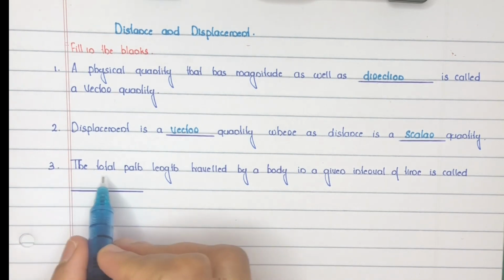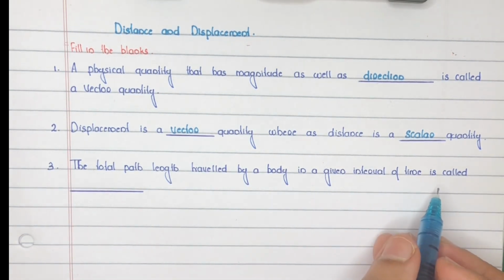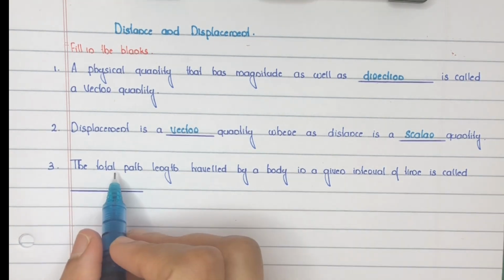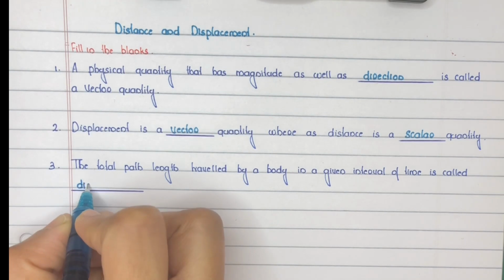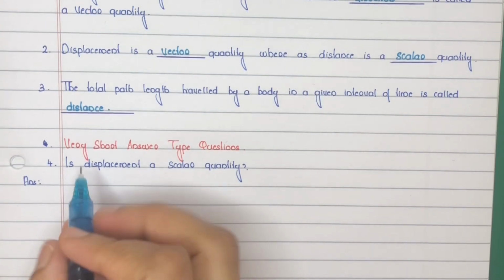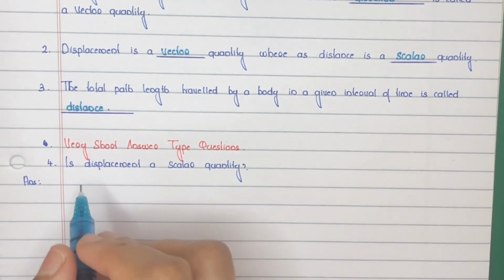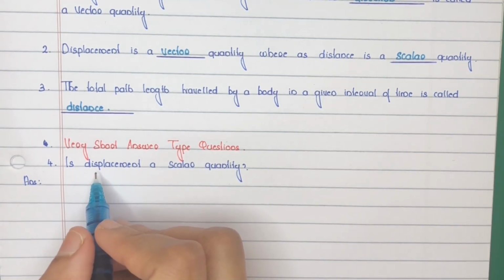Question number 3. The total path length travelled by a body in a given interval of time is called, as per definition, distance is the actual path covered by the body, right? Is called distance. Is displacement a scalar quantity? Answer is, displacement is not a scalar quantity, right? It is a vector quantity because it has both magnitude as well as direction.